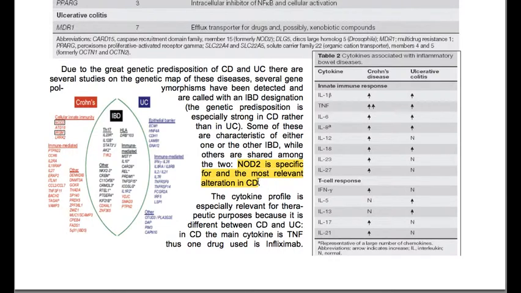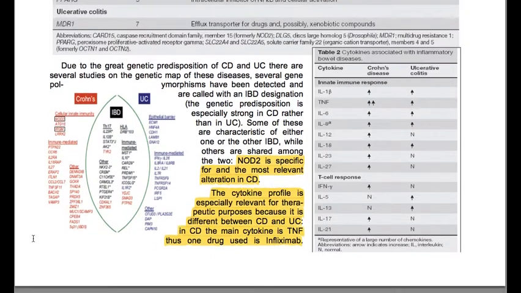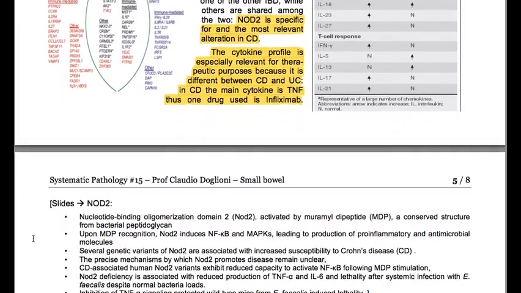Cytokine profile, so we see here different mutations, different profiles. The cytokine profile is especially relevant for therapeutic purposes because it's different between Crohn's disease and ulcerative colitis. In Crohn's disease, the main cytokine is TNF-alpha. Thus, one drug used is infliximab.